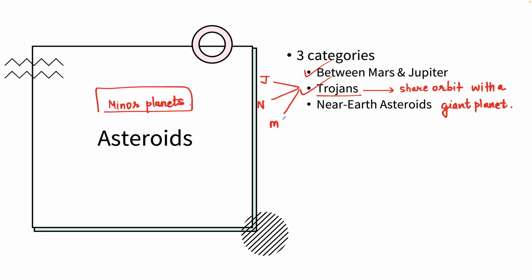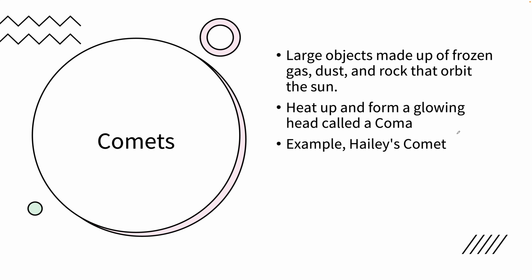The third category is the near-Earth asteroids. These are asteroids that orbit close to the Earth, like we have the Bennu asteroid, we have Apophis, and these are some of the examples of near-Earth asteroids. Apart from asteroids, we have comets.